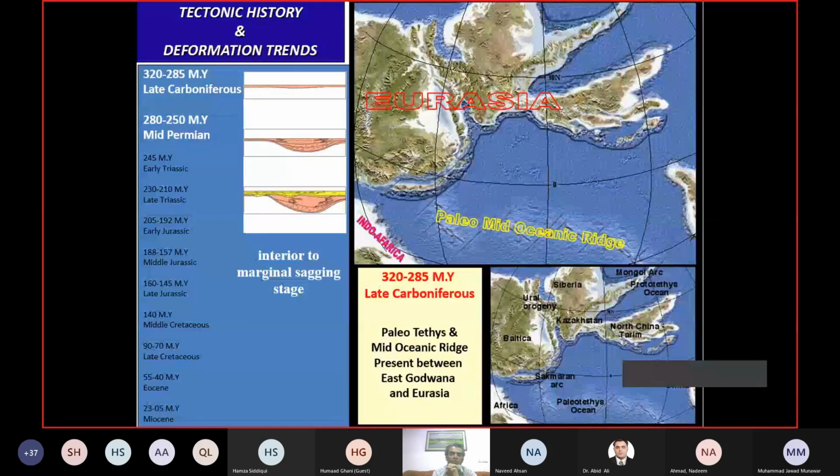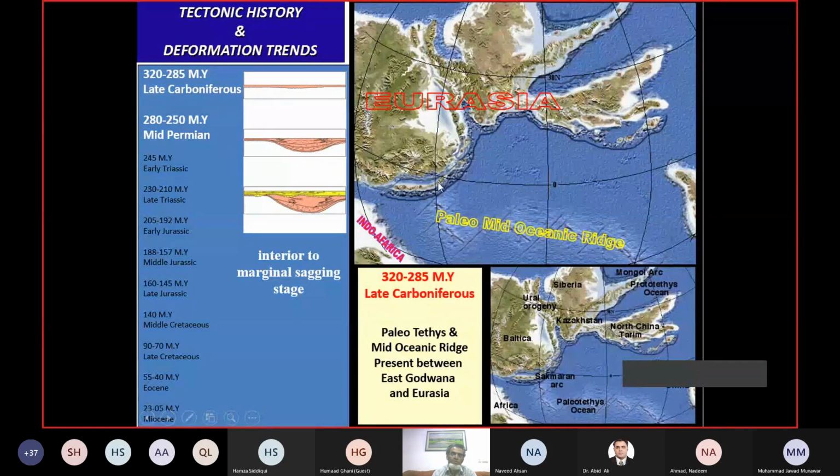Here I would now go through in a little detail how the basin was set and what we were looking into at the rifting stage. Between the late Carboniferous, we do see the Paleotethys mid-oceanic ridge. This is a mid-oceanic ridge. We can see Paleotethys, this is Eurasia, and this is present next to the eastern Gondwana. You can see Indo-Africa, that was a part of the eastern Gondwana.